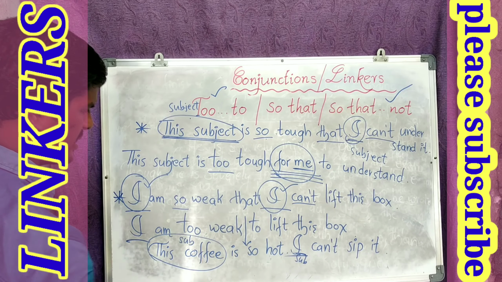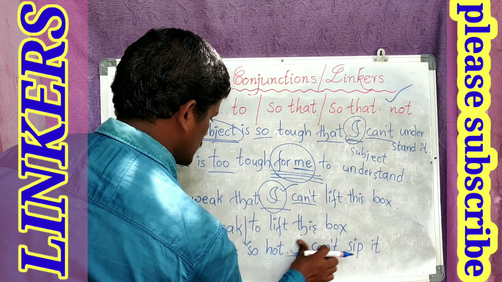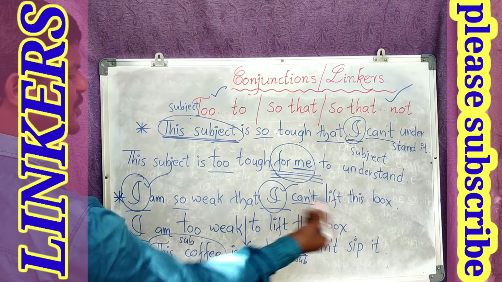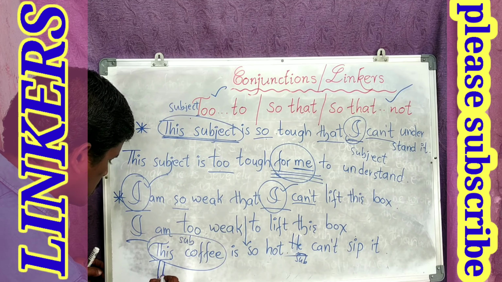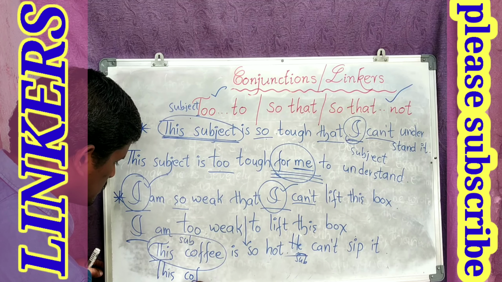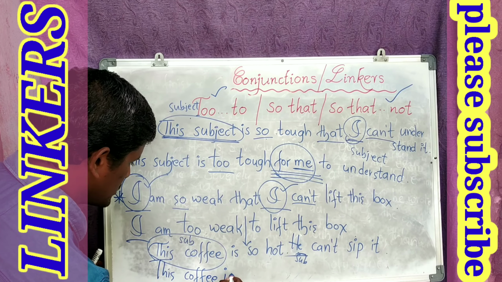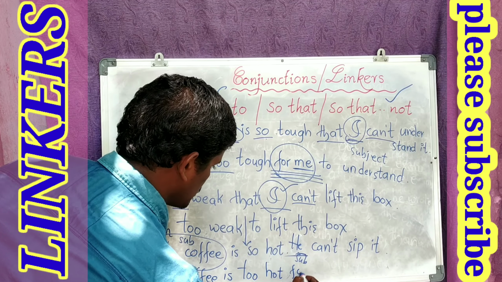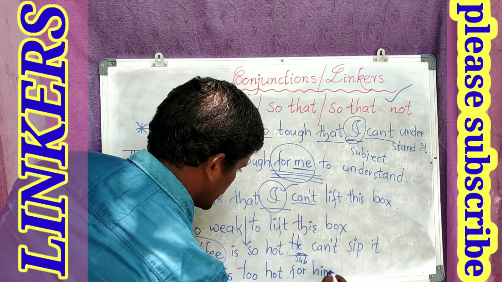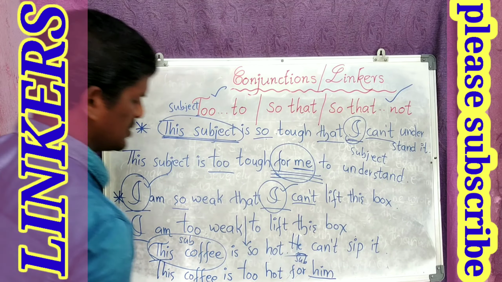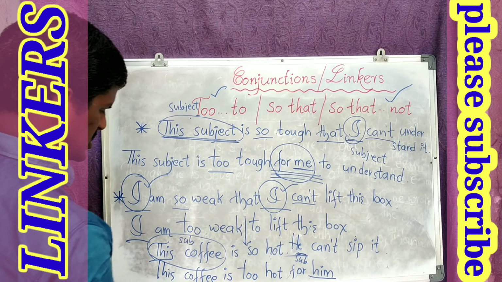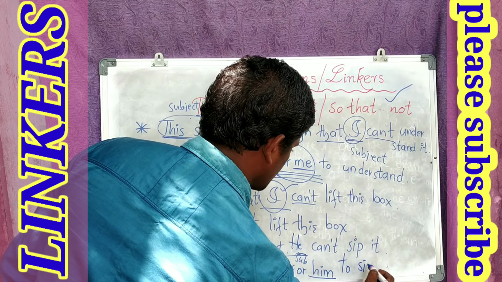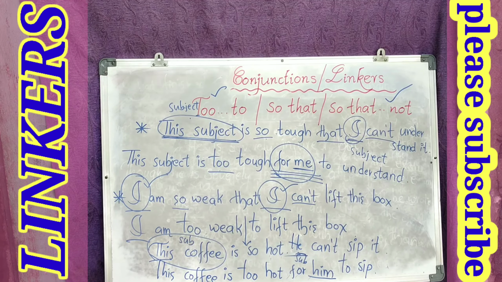Because the subject is I. For example, instead of I, let me take he. Then for him. This coffee is too hot for him. Why? Because what is the subject here? He. Objective form is him. Understood this? This coffee is too hot for him to sip. Too hot for him to sip.